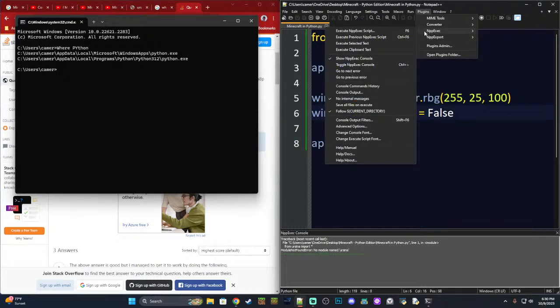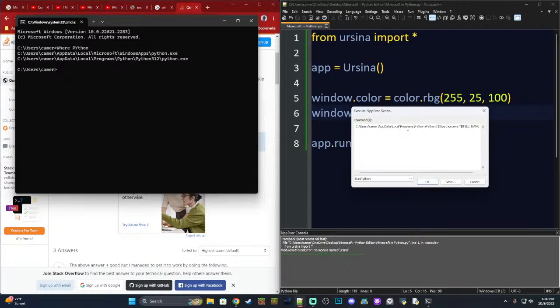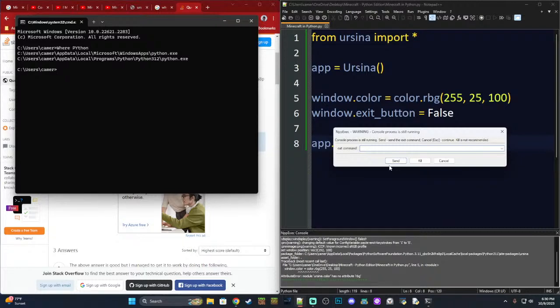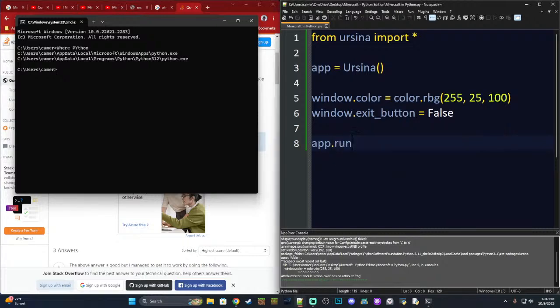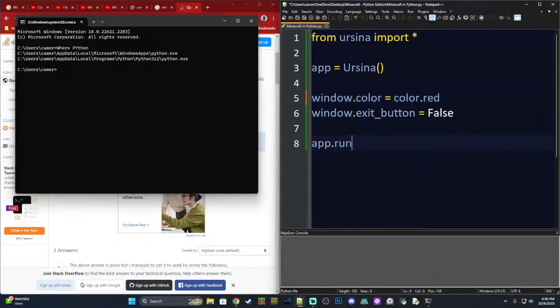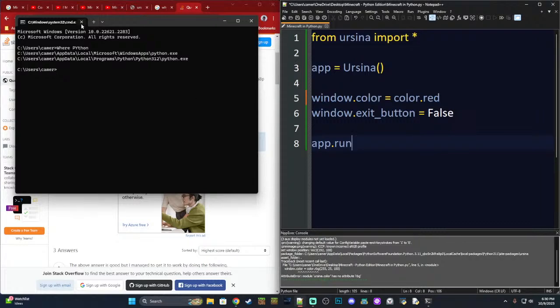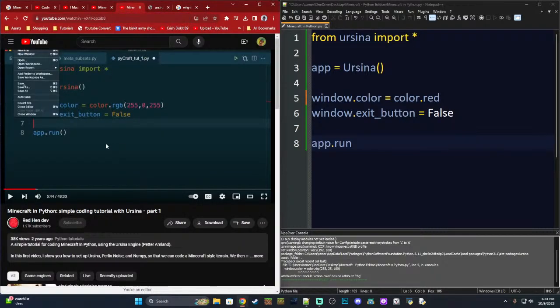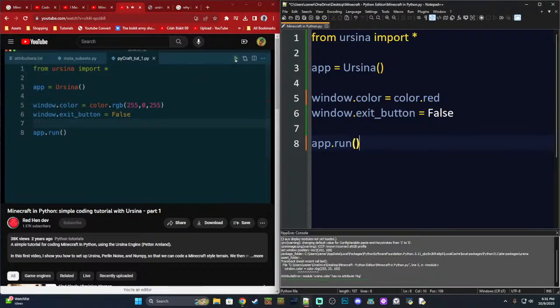Let's go to plugins. File, Pycraft tutorial 1. Let's run this.